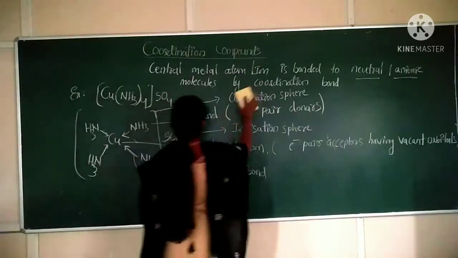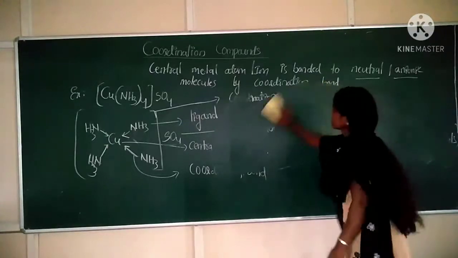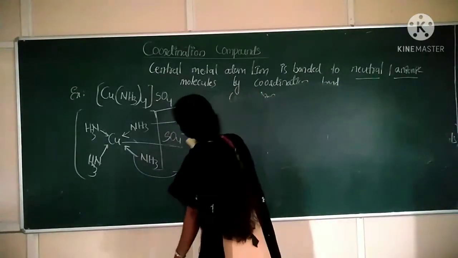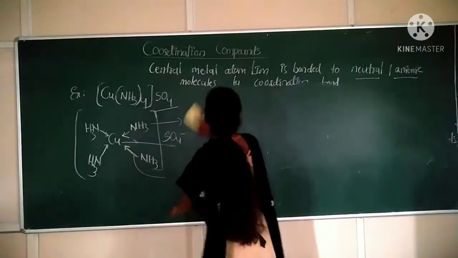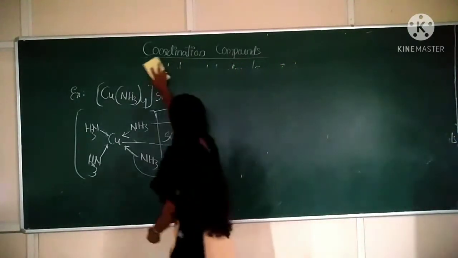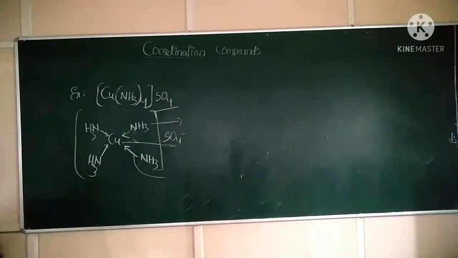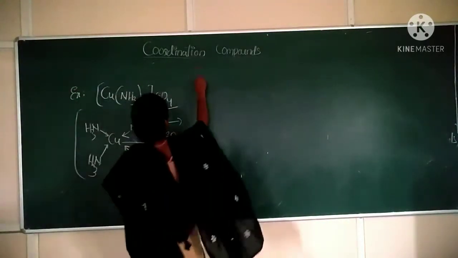Next concept, ligands. So what are ligands?